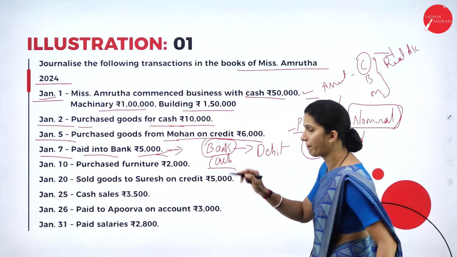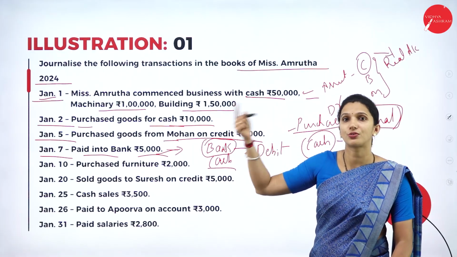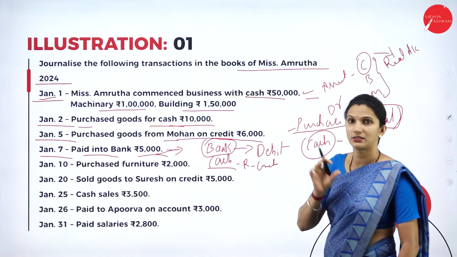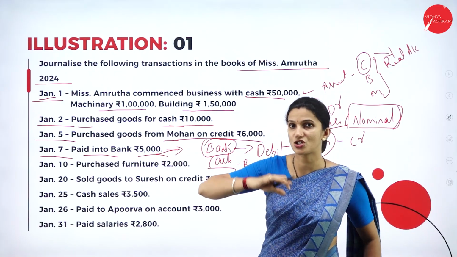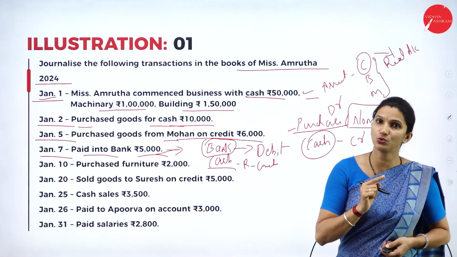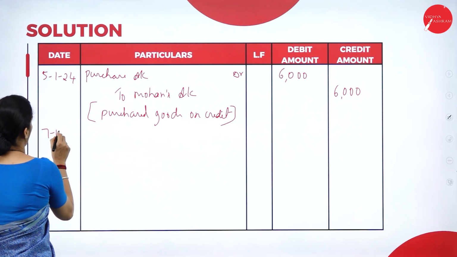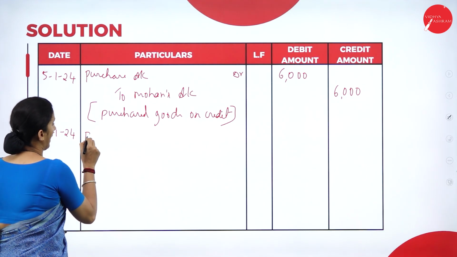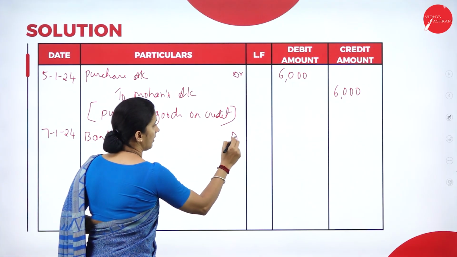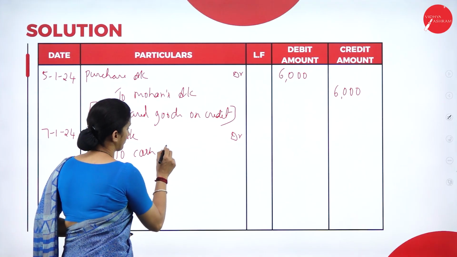So to the bank you are paying the cash from the business. So that means your cash is going out of the business. So cash is a real account. So the credit rule is: credit what goes out. So cash is moving out of the business. So the entry will be bank account debit to cash account. So on 7th January 2024, bank account debit to cash account.